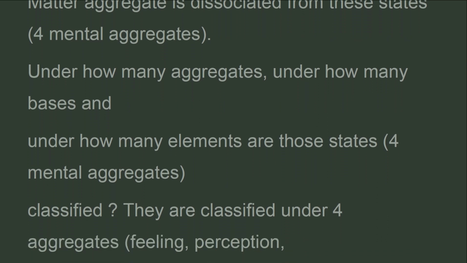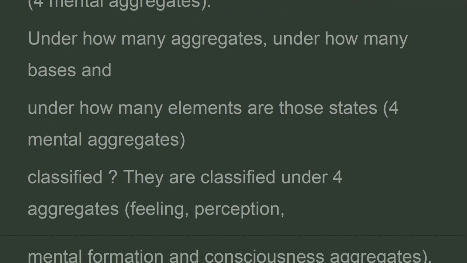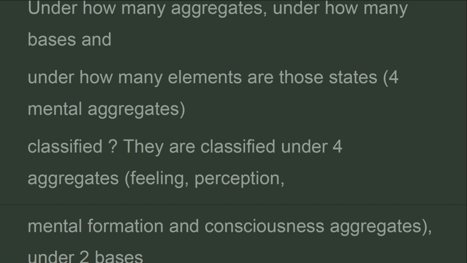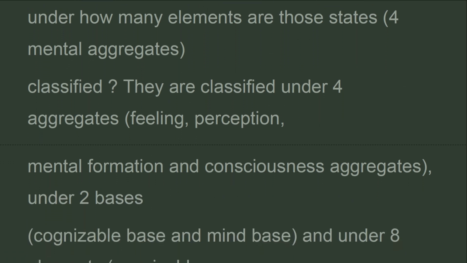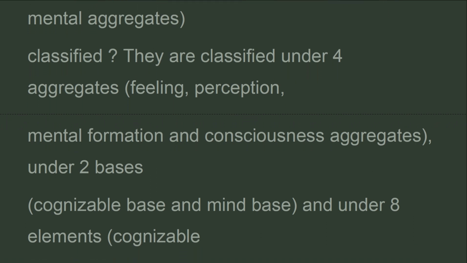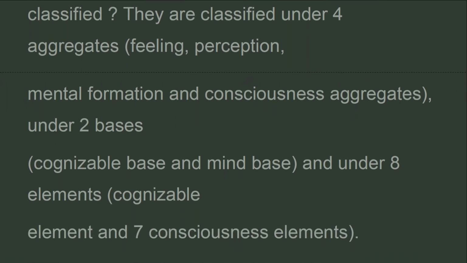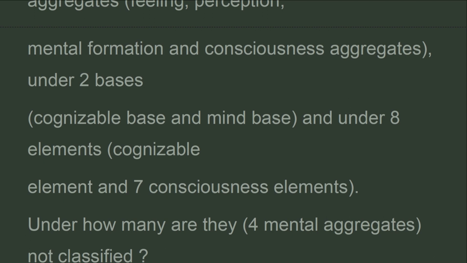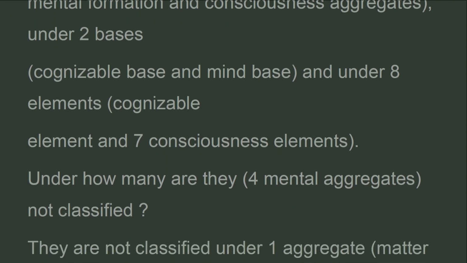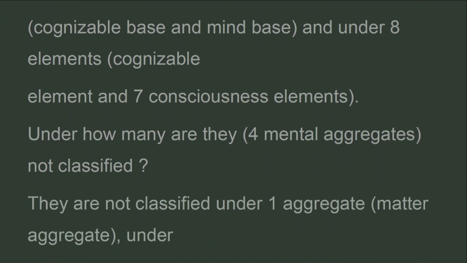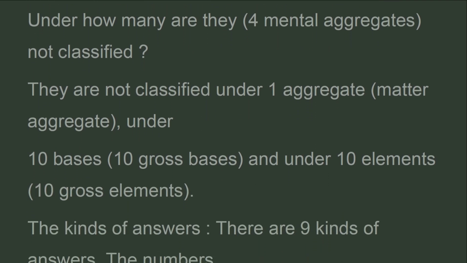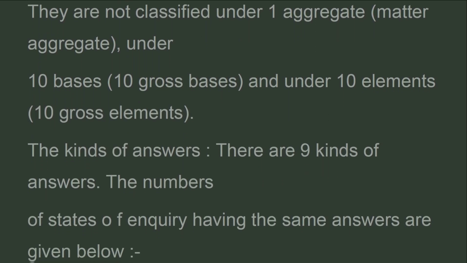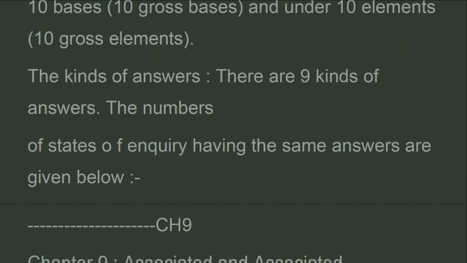Under how many aggregates, under how many bases and under how many elements are those states classified? They are classified under 4 aggregates, under 2 bases and under 8 elements. Under how many are they not classified? They are not classified under 1 aggregate, under 10 bases and under 10 elements. The kinds of answers: there are 9 kinds of answers. The numbers of states of inquiry having the same answers are given below.